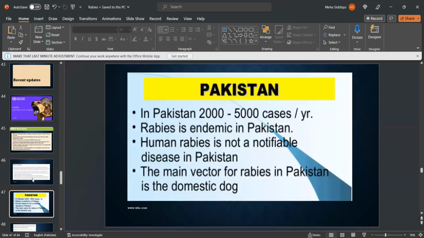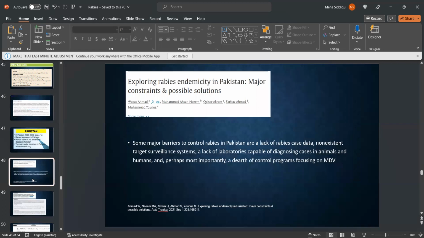In Pakistan, there are 2,000 to 5,000 cases per year. Rabies is endemic in Pakistan. Human rabies is not a notifiable disease in Pakistan, and the main vector for rabies in Pakistan is the domestic dog. This is an article titled Exploring Rabies Endemicity in Pakistan: Major Constraints and Possible Solutions.